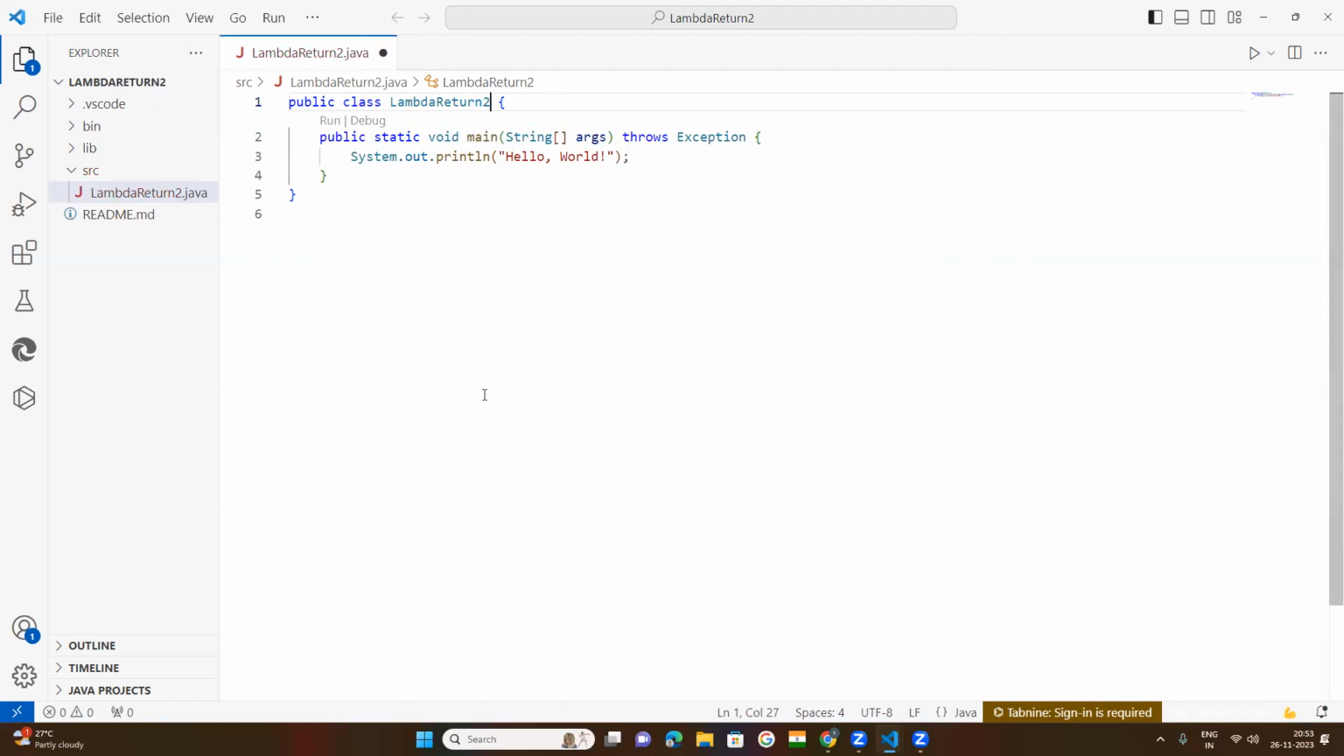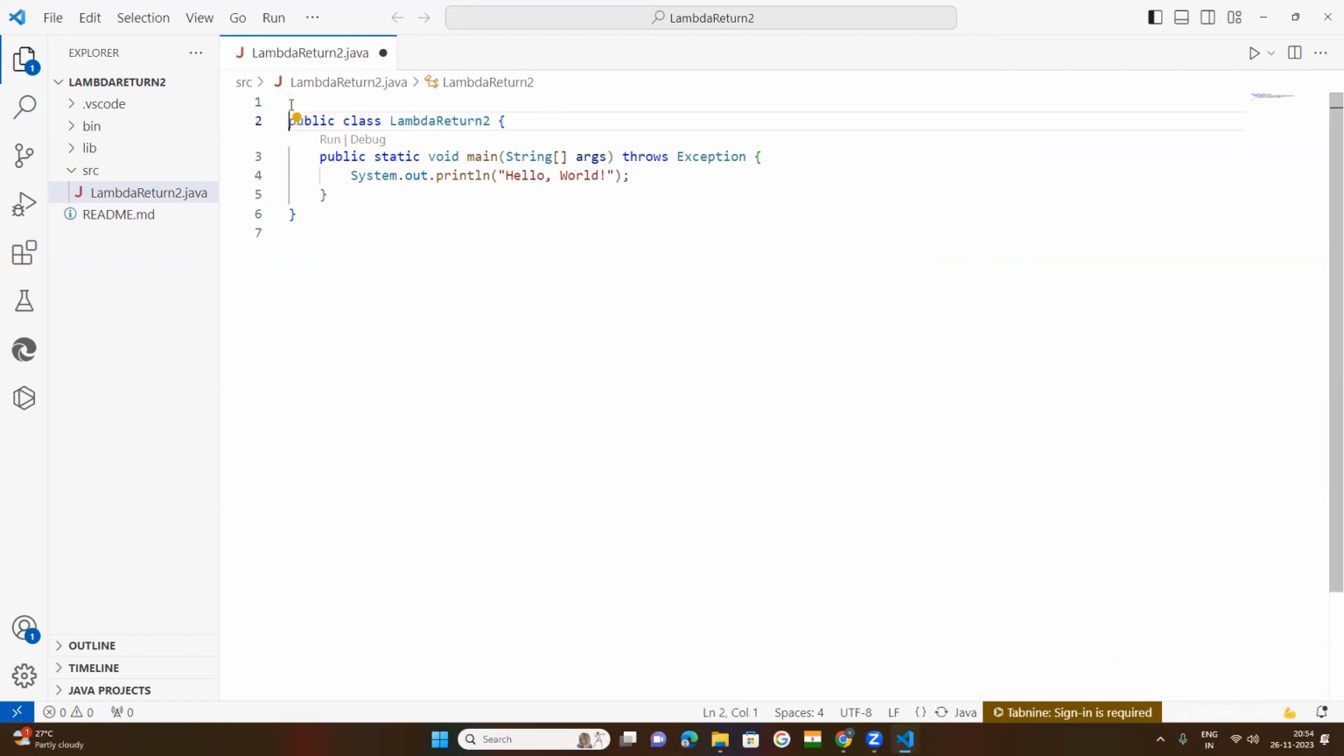Now we will try to understand it in the next class. Lambda expression with multiple statements. I'm going to comment here: Lambda expression with multiple statements.